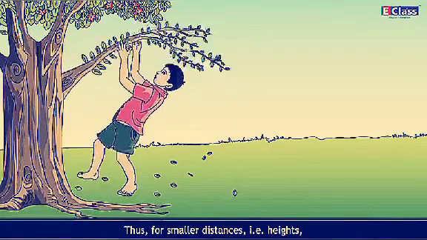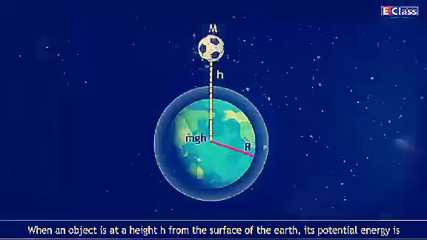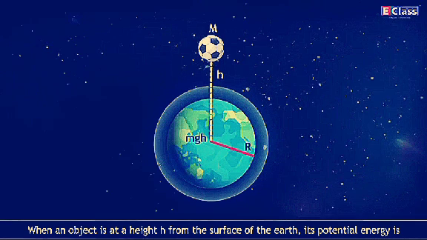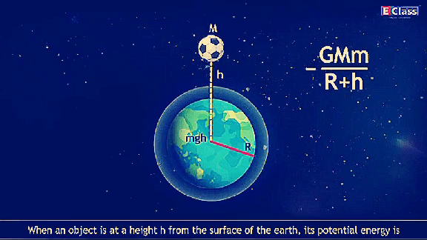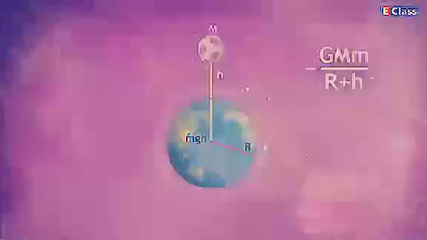Thus, for smaller distances, that is heights, the potential energy is less than 0. That is, it is negative. When an object is at a height h from the surface of the earth, its potential energy is -GMm upon (r + h). Here M and r are Earth's mass and radius respectively.